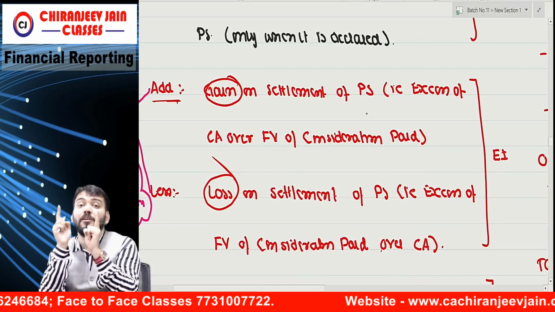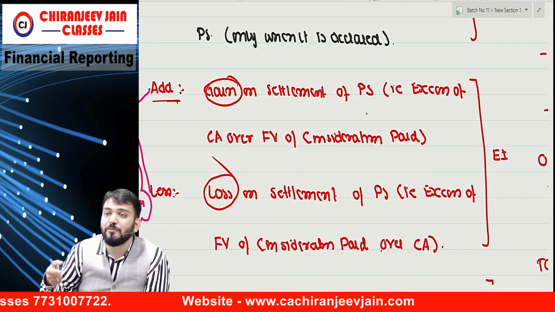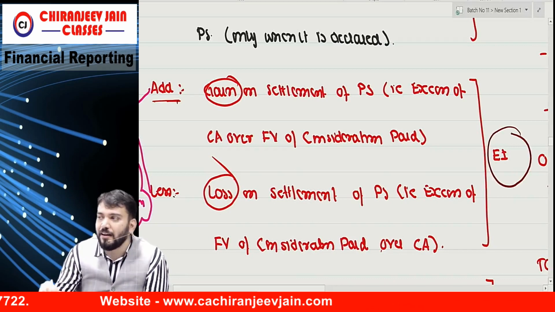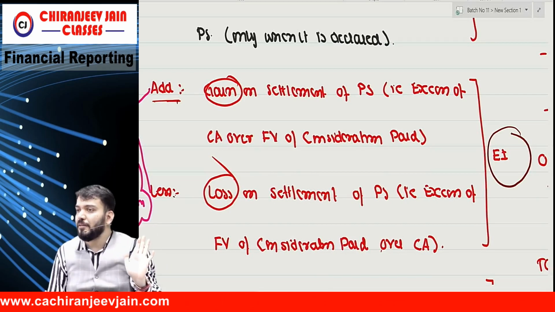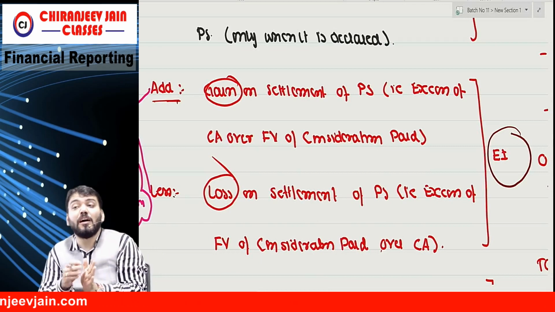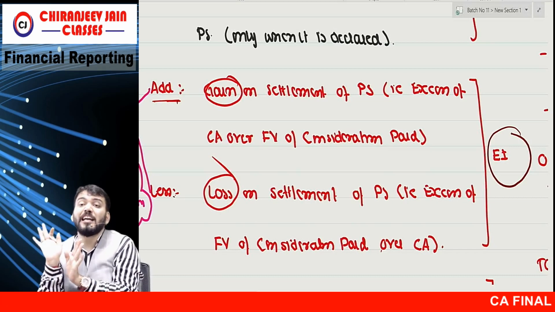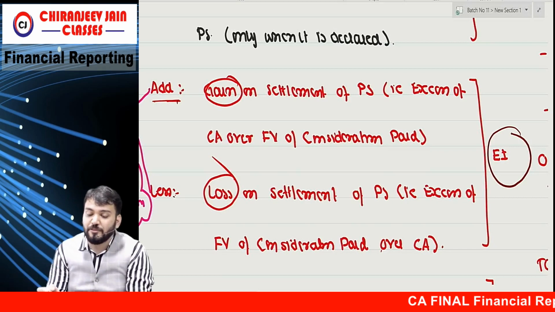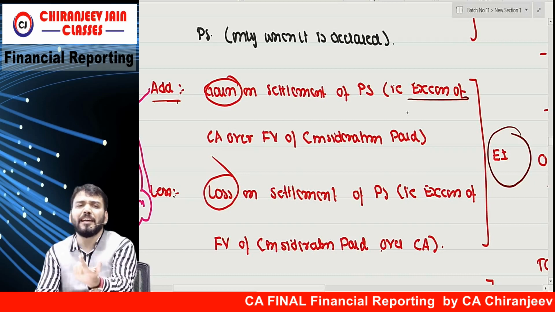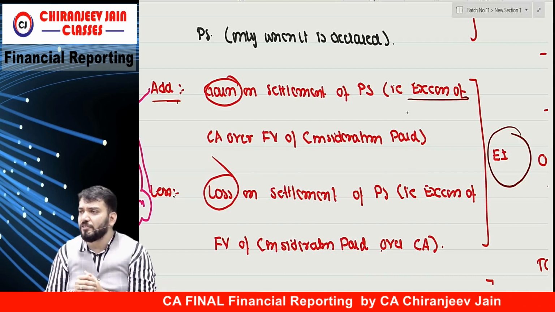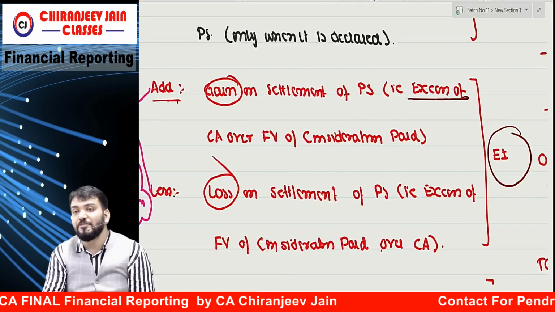Which preference share, liability or equity? We are talking about which one? All are equity. Liability gain or loss is already transferred to PL, that is already in PL. So any gain or loss on early settlement or settlement of preference shares which are classified as equity. Gain means excess of carrying amount over fair value of consideration paid. For example, carrying amount is 1 lakh and you paid 90,000. You paid less, so that becomes gain. When you pay more, that becomes loss. So that should be adjusted.